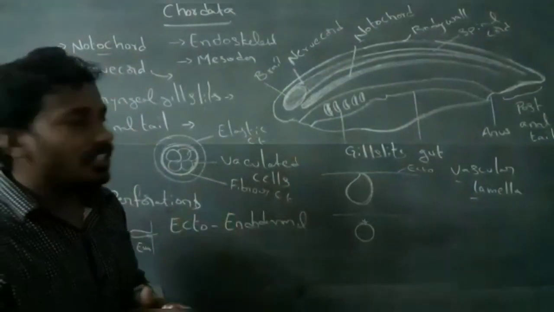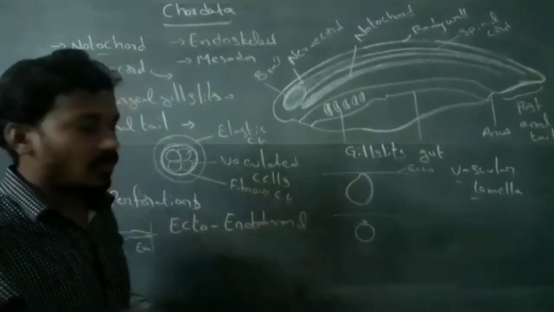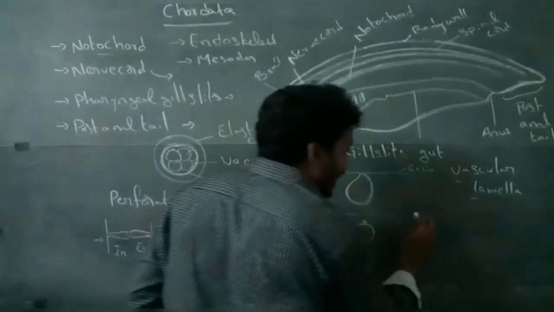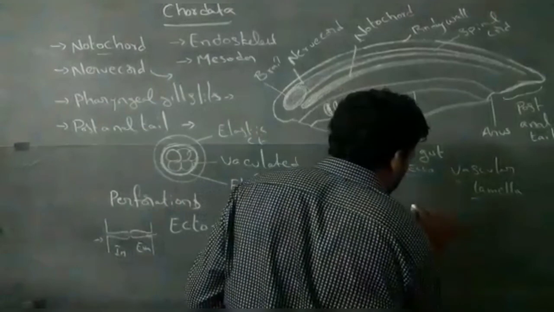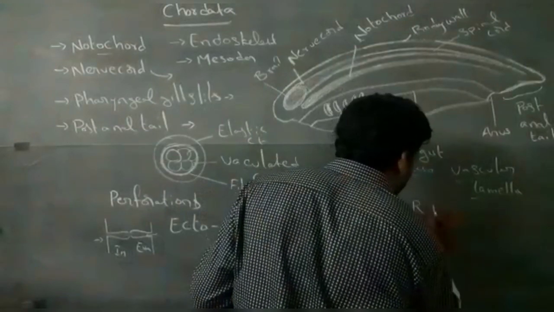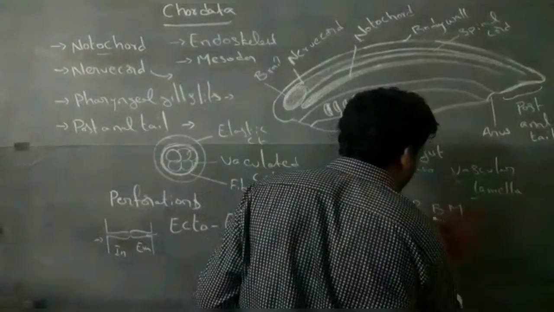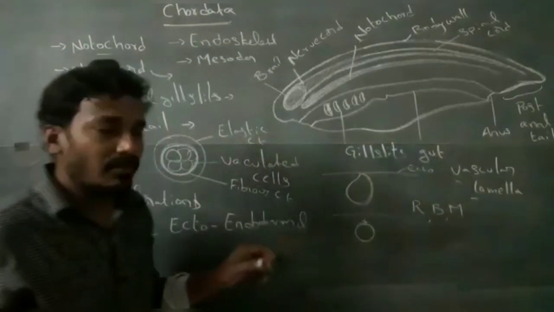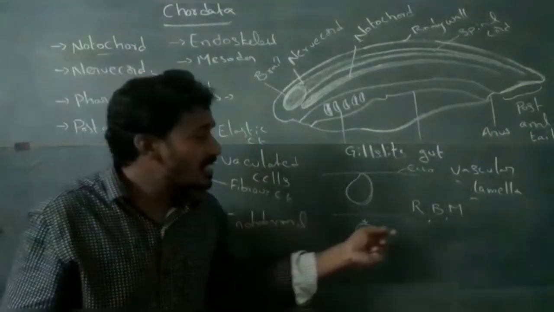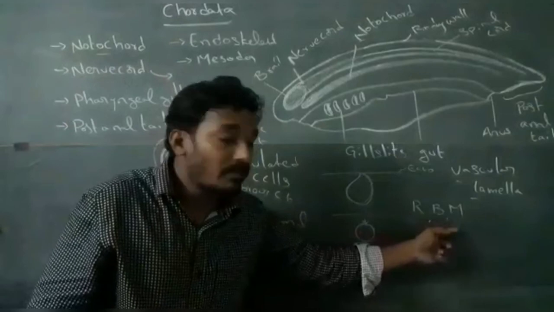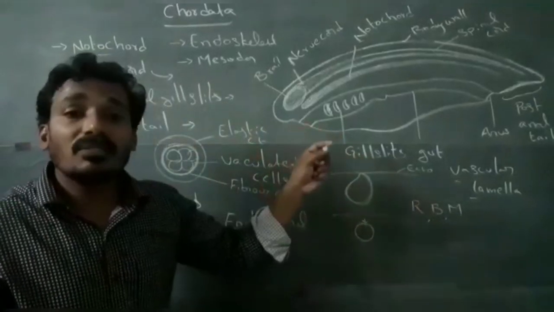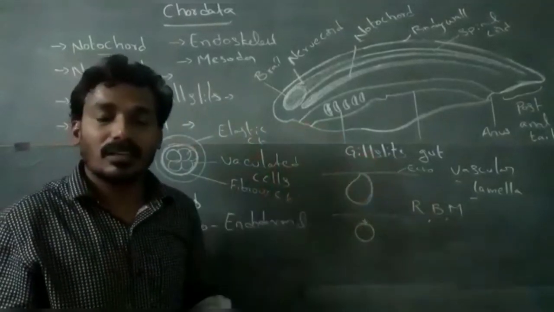In the embryonic condition, in amniotes, meaning reptiles, birds and mammals, the embryonic stage contains non-functional gill slits.